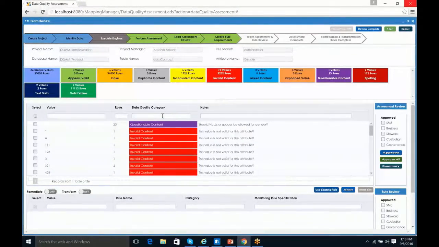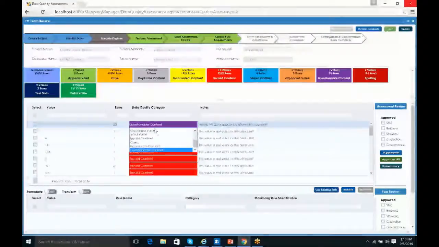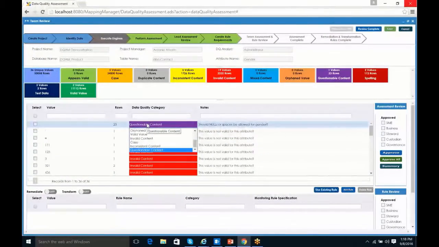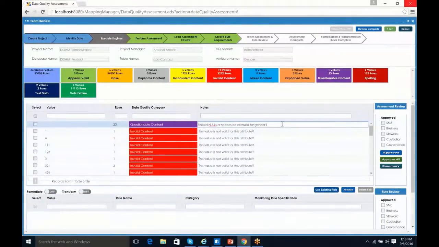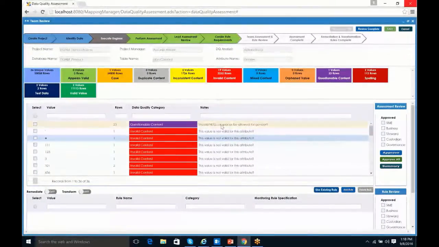Now, understand that as the data community, these people should have the authority to come in and make changes because they're the ones who actually have intimate knowledge about the data, whereas the people who performed the assessment probably did not have that intimate knowledge. So if they had some insight that the person doing the assessment didn't have, they may want to make some changes. For instance, they can come in and change the category itself. If they said, no, you know what, nulls and spaces, those are valid, they could come in and remark this as a valid value. Or if they didn't agree with the note, they could add to the note, put in more information, or replace it completely. But again, they have edit capability here.